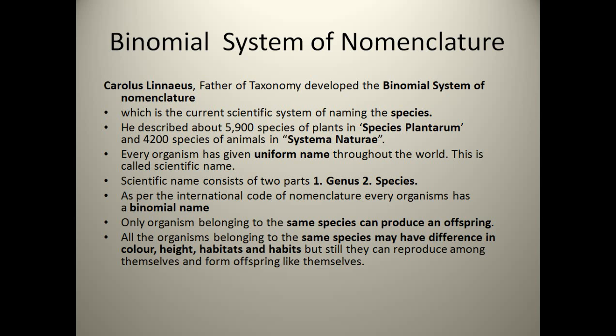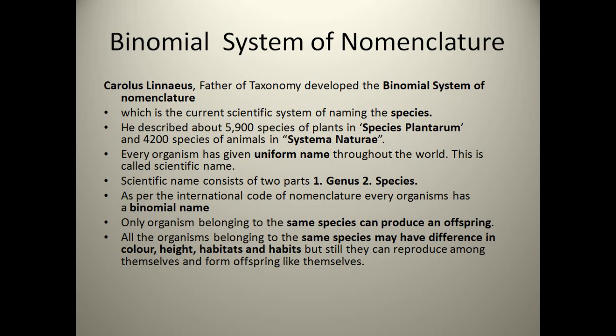It's not the whole binomial nomenclature, because under the binomial nomenclature different things come: which kingdom, which species, which genus, which family. So a number of things come under it, like when somebody is making a kundli, different types of data are recorded there, from which family, what their history is. So binomial nomenclature is the whole history, while to write the scientific name, that is the kundli name, we require genus and species only. As per the guidelines of the International Code of Nomenclature, it is considered the international code of nomenclature.